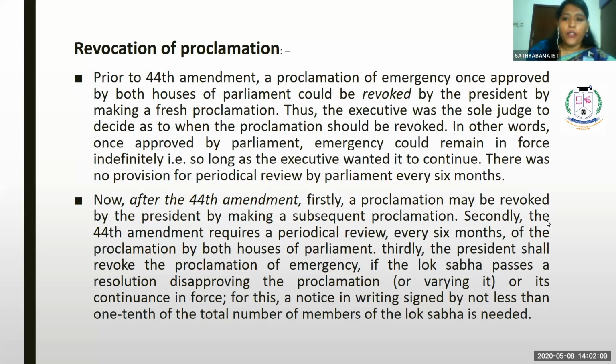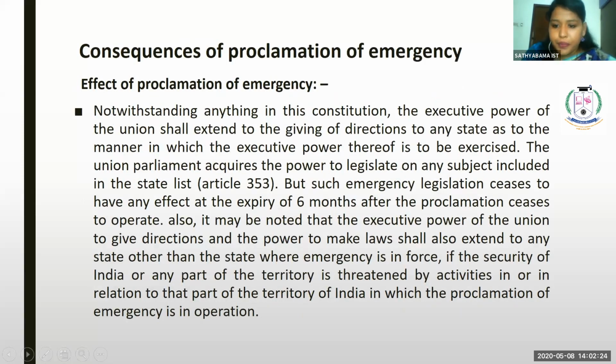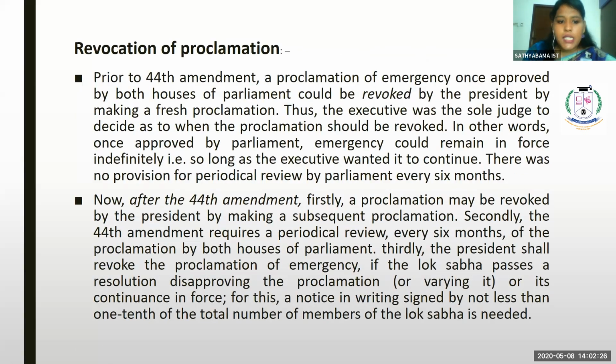Secondly, the 44th Amendment requires a periodical review every 6 months of the proclamation by both the houses of parliament. Thirdly, the president shall revoke the proclamation of emergency if the Lok Sabha passes a resolution disapproving the proclamation or its continuance in force.